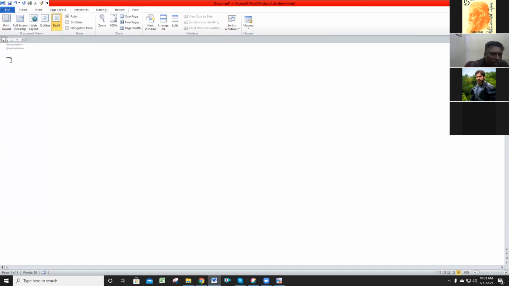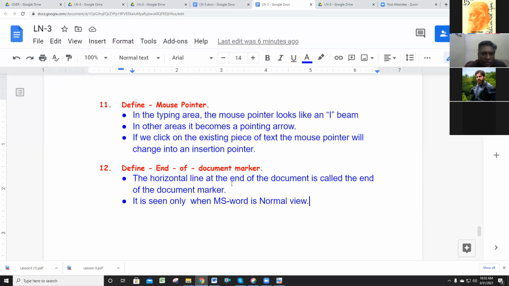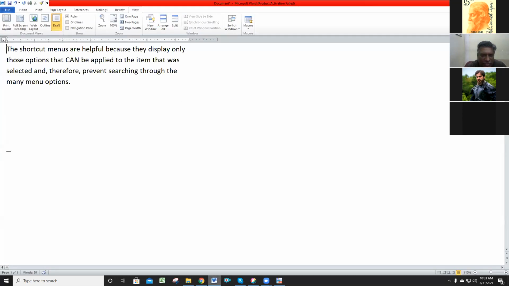In the draft button, one small icon is there, a small mark. This is called the end of document marker. We can see it only with the help of normal view. The small horizontal line at the end of the document is called the end of the document marker. It is seen only in MS Word's normal view. So this view is called the normal view. Draft view is called the normal view.